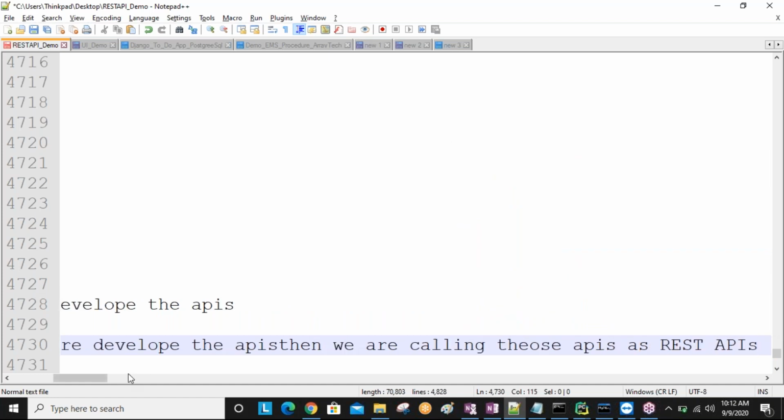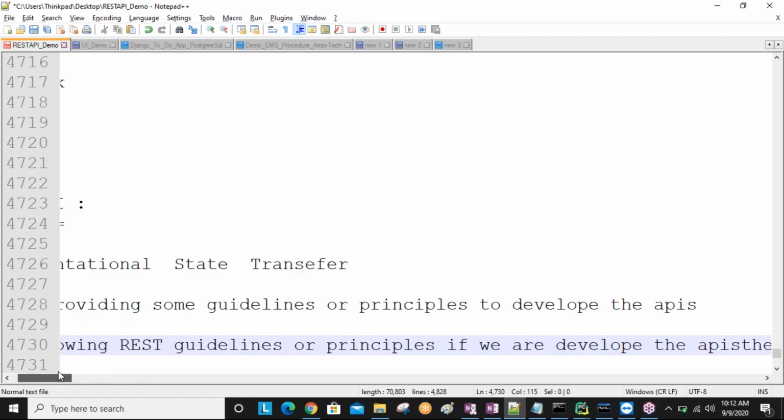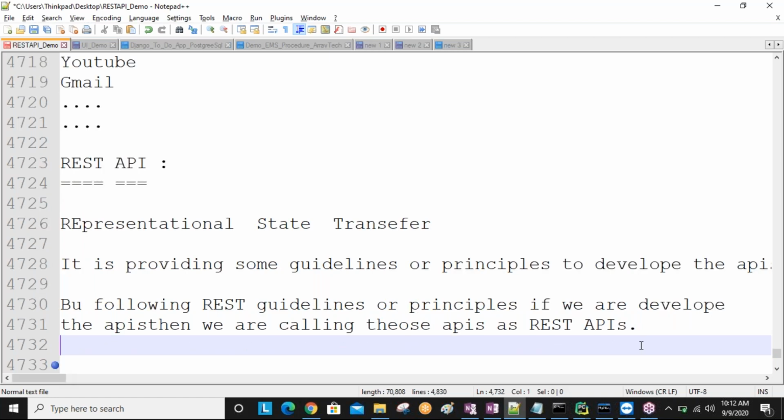Are you understanding? Okay. By following the REST guidelines or principles, if we are developing any APIs, then those APIs we are calling the REST APIs.